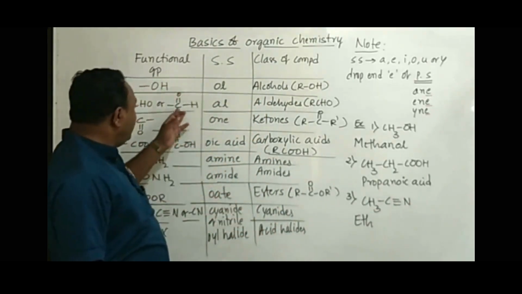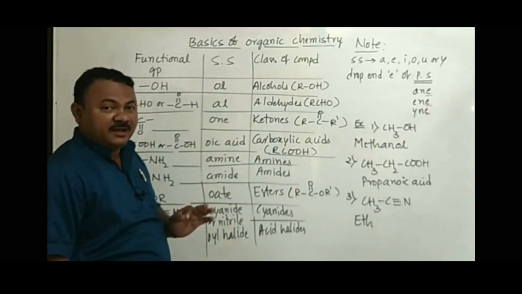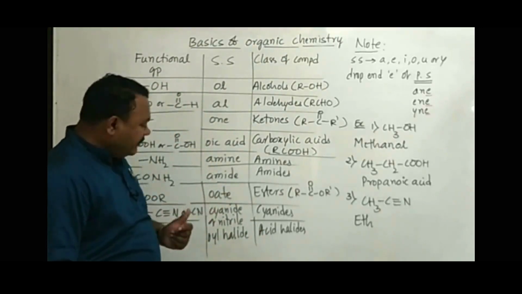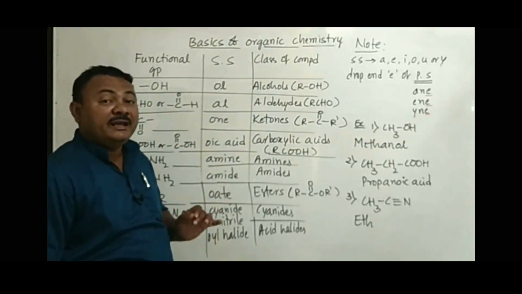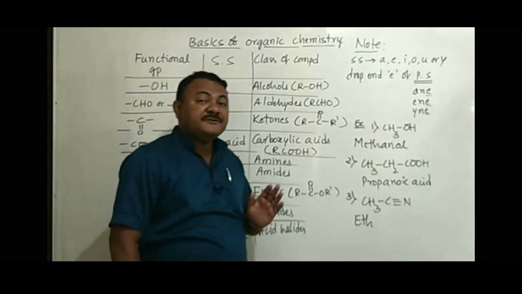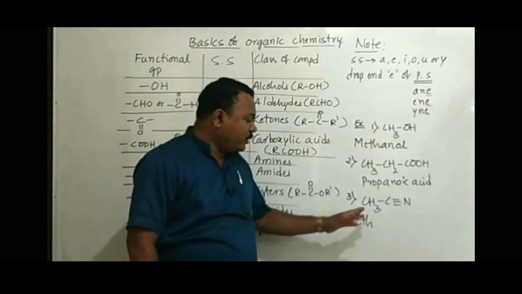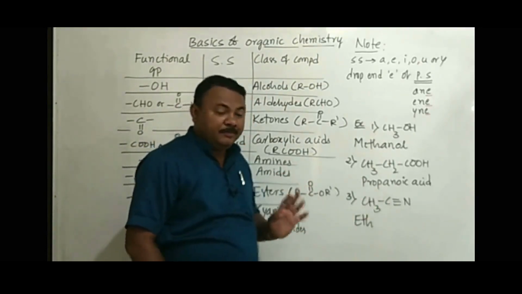If we have a double bond between carbon and oxygen, don't apply the primary suffix "ene." And if you take a carbon triple bond N, don't use the primary suffix "yne." Remember, primary suffix applies only for a carbon-carbon bond. So we have to use the primary suffix for a carbon-carbon single bond as "ane" only.